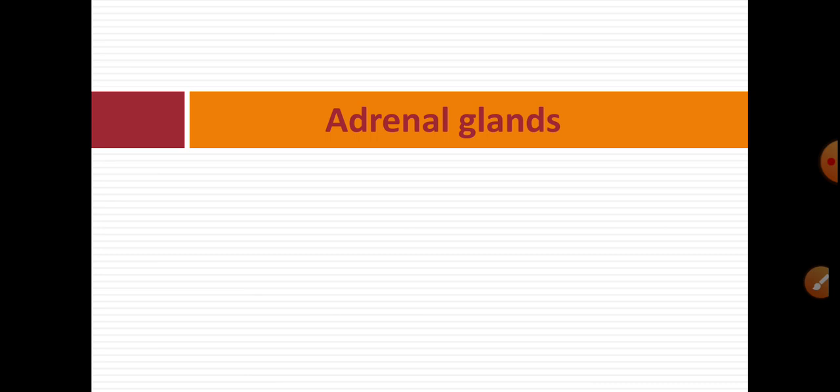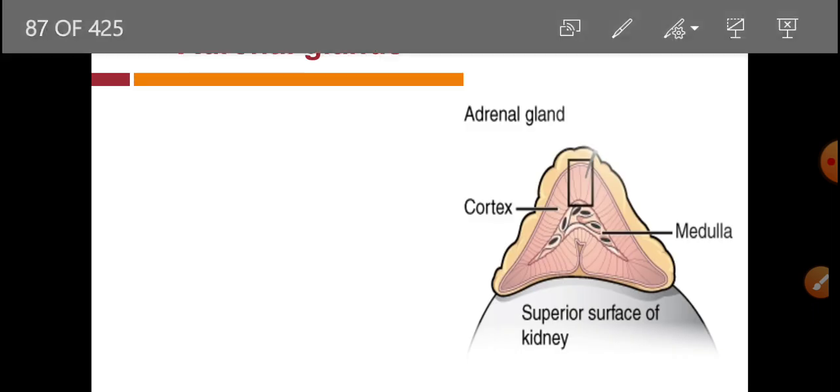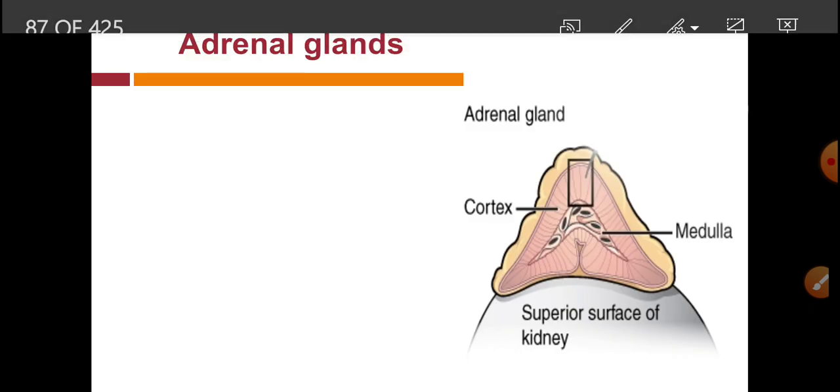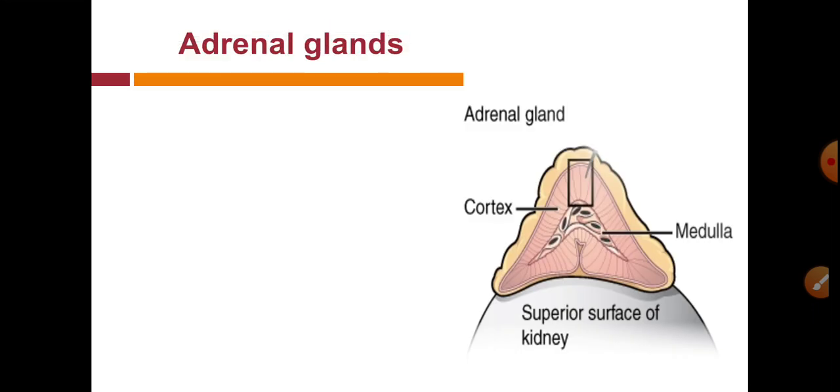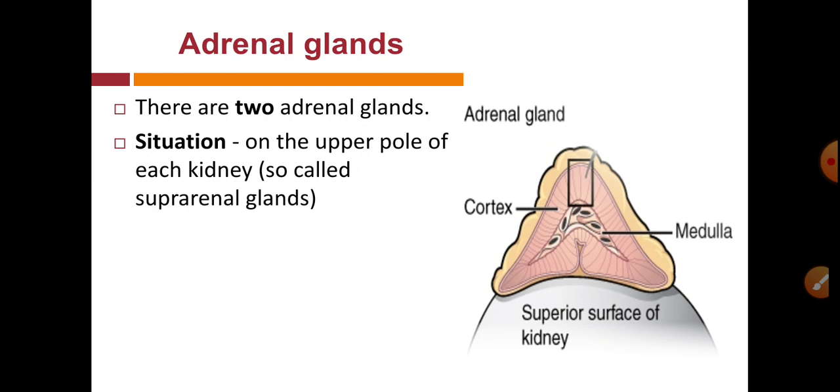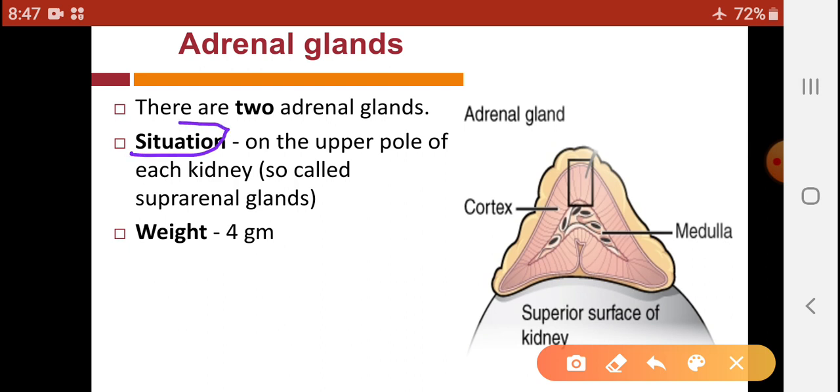So adrenal glands are located on the upper poles of the kidneys and have two parts, adrenal cortex and medulla. There are two adrenal glands, situated on the upper pole of each kidney.